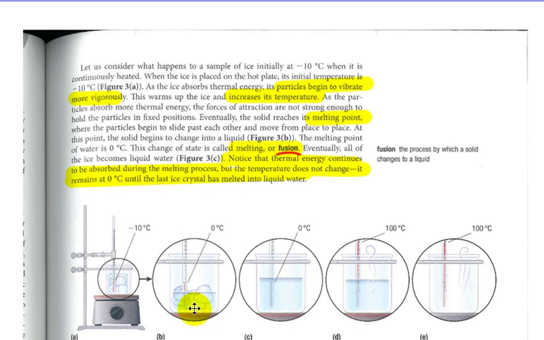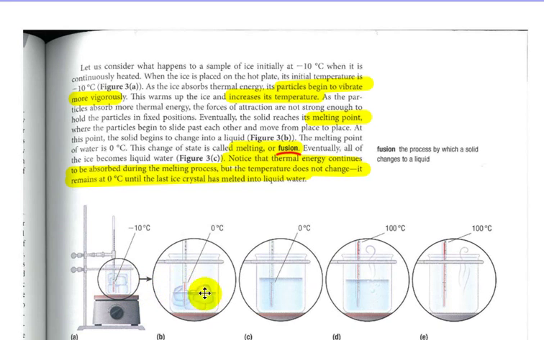Over here they have an example on this page, basically starting off with ice cubes and heating them up until they become a vapor, and looking at the results. So here it's minus 10 degrees in this beaker of ice, and we add heat to it. The temperature is negative 10. The ice absorbs thermal energy, so it begins to vibrate. This warming of the ice increases its temperature. As the particles absorb more and more energy, the forces of attraction are not strong enough to hold them in fixed positions, and eventually the ice reaches its melting point.